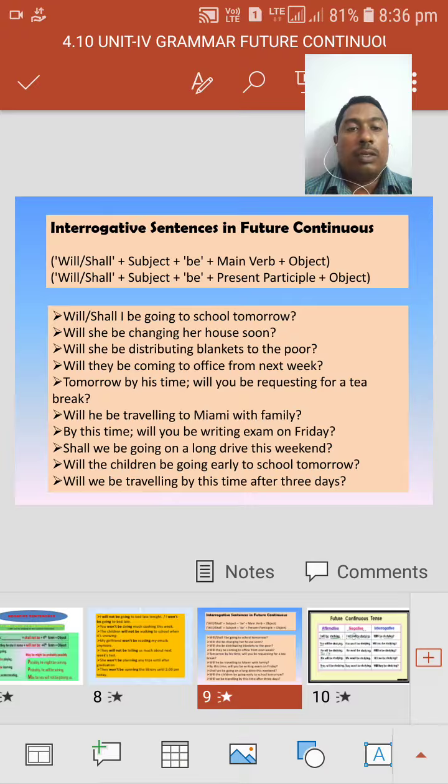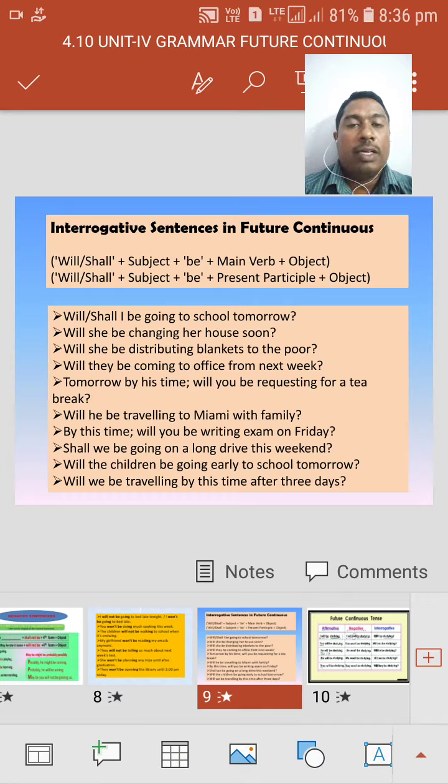The other form of the interrogative sentence is using the WH word. WH word means what, where, when, which, why, who, how. This type of sentence starts with the WH word, helping verb, subject, be form, main verb, object, question mark.